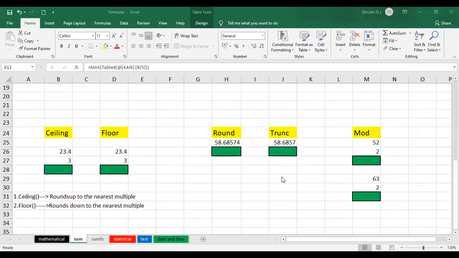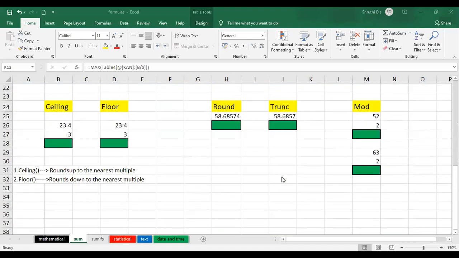Okay. So we'll just start with ceiling here. And I want all of you to interact. Okay. For this, let us just have an interaction and find out the result for all of this. I'll teach you the formula. Just answer me for that. Okay. So now I have a number here as 23.4. I just want this one to be rounded up to the next multiple of 3. See, the ceiling function, it is going to round up to the nearest multiple value.